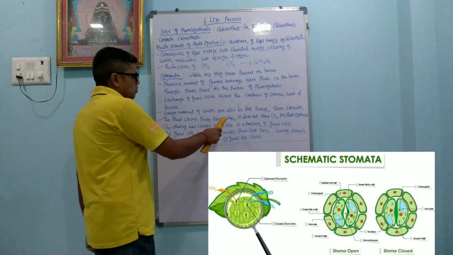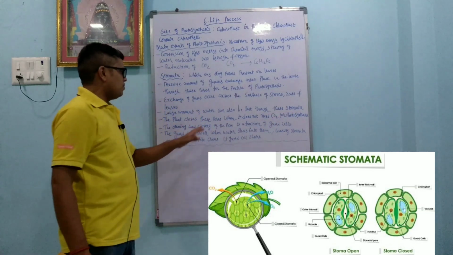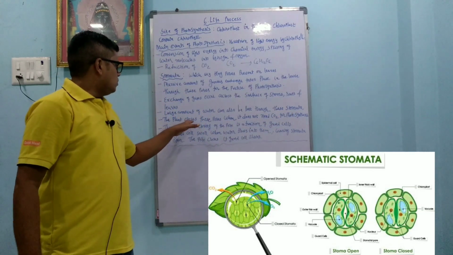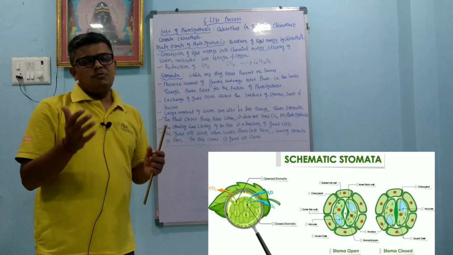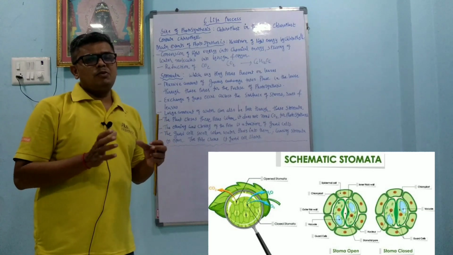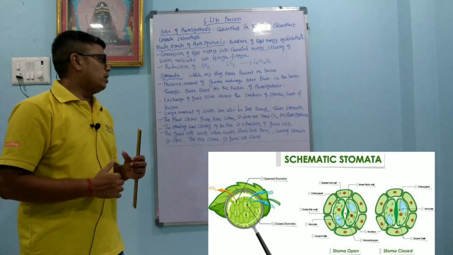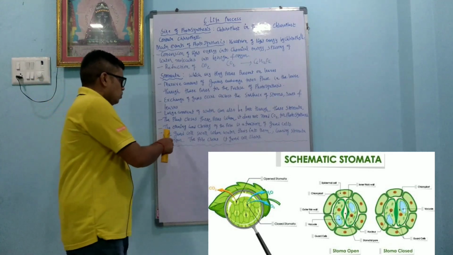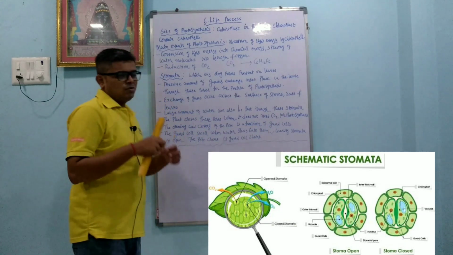The plant closes these pores when it does not need carbon dioxide for photosynthesis. The photosynthesis reaction needs carbon dioxide, but if the carbon dioxide amount is sufficient, then what happens? Guard cells close the stomata, so carbon dioxide cannot enter. The opening and closing of this pore is a function of the guard cells.